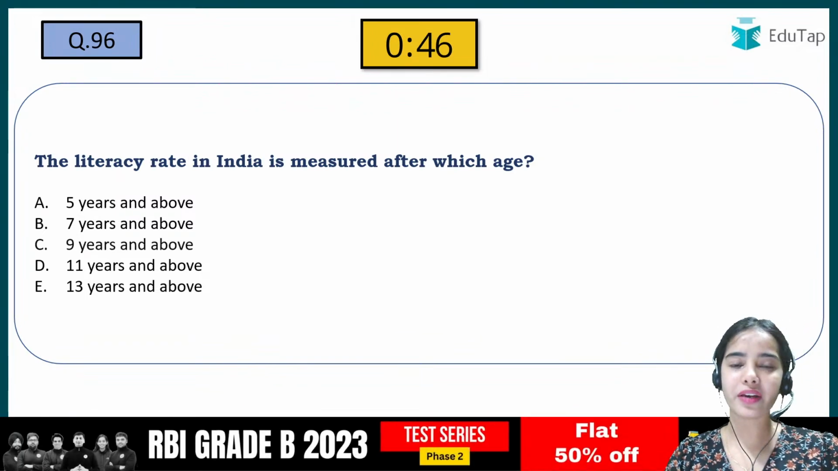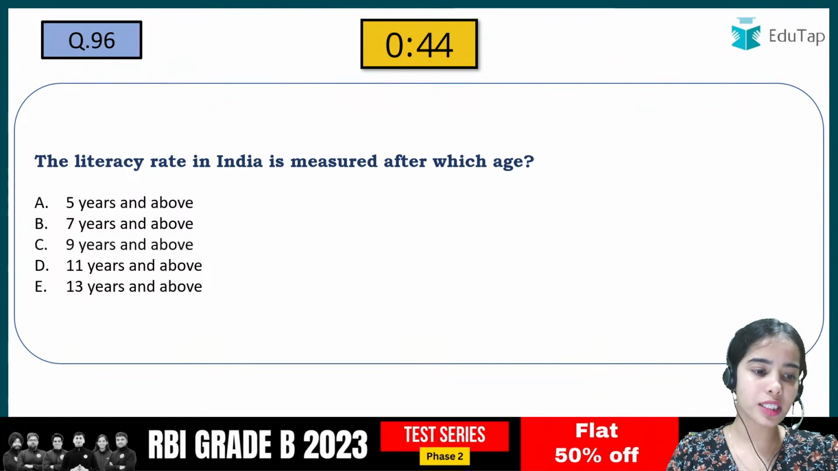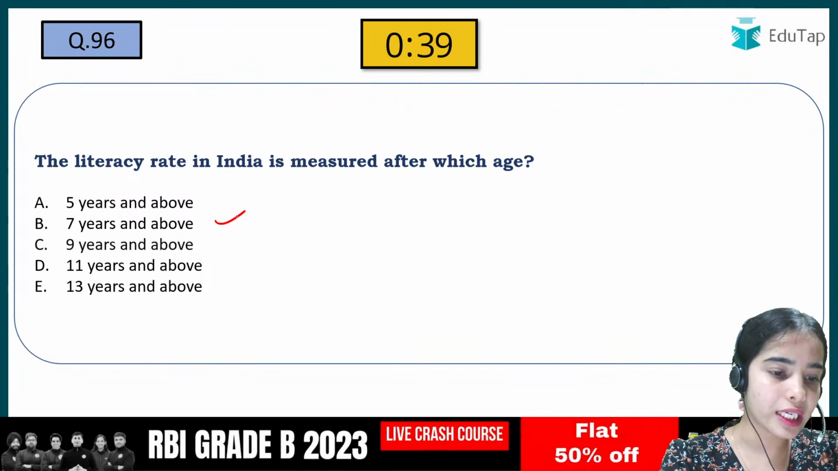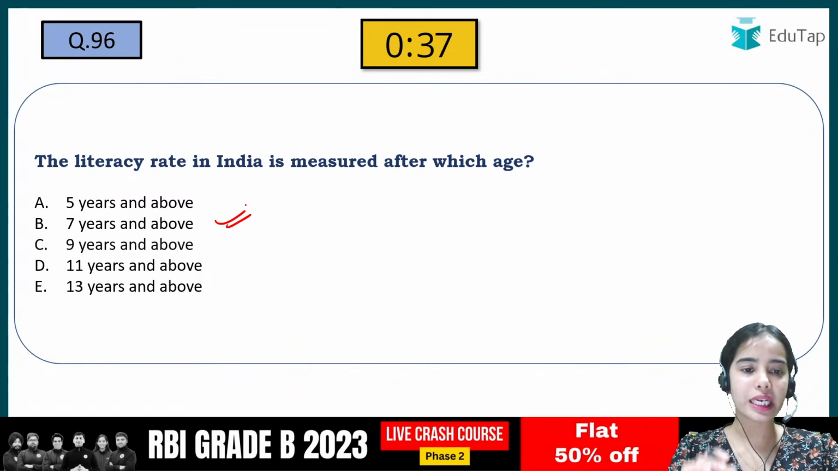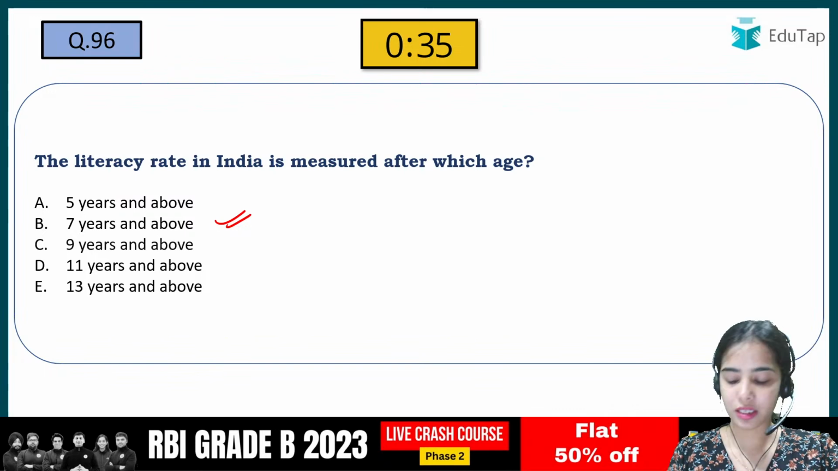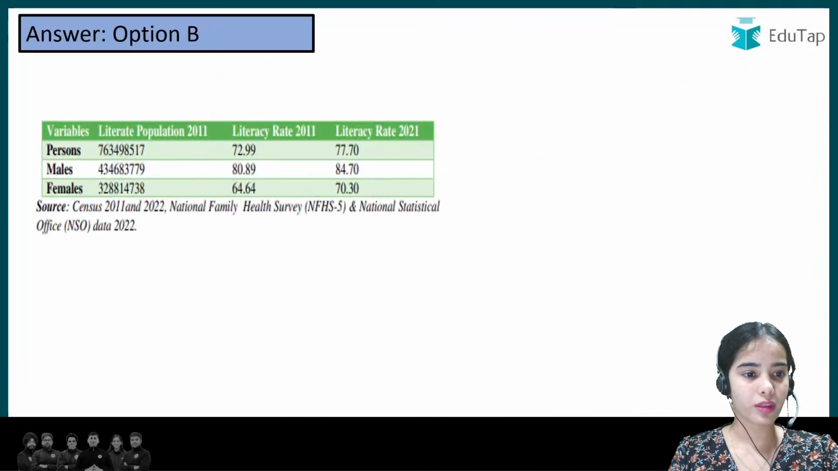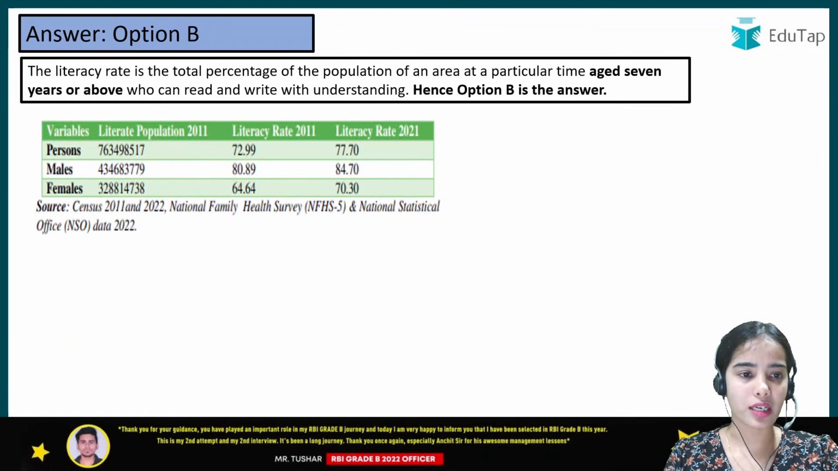So it is 5 years and above, 7 years and above, 9 years and above, or 11 years and above. So I'm getting the answer B now. So that is correct. It is 7 years and above. So the literacy rate in India is measured after 7 years and above. Okay. So B is the correct answer.